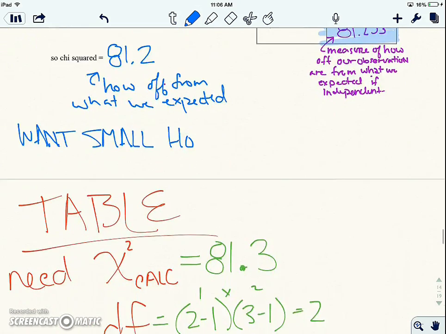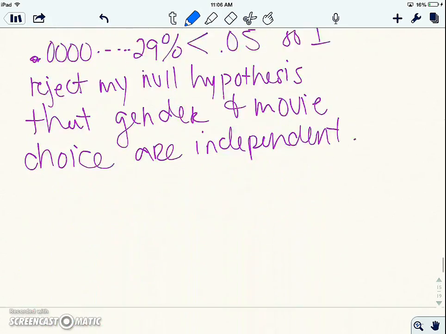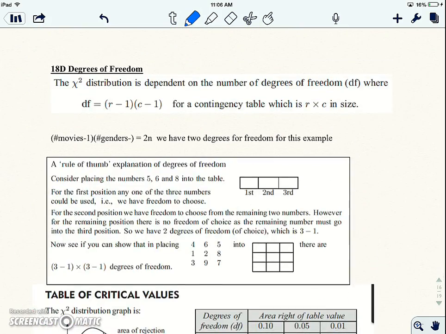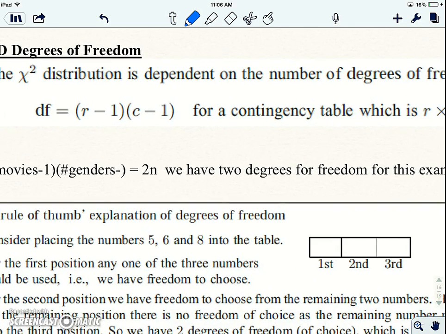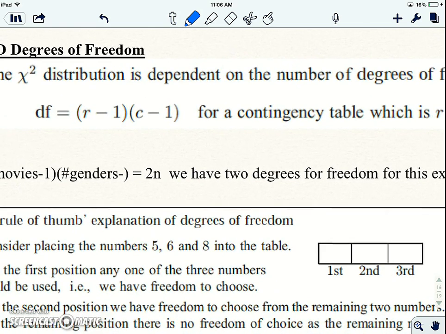So here's how we do that. And we'll talk about this part later. Okay, and what we need for that is the degrees of freedom. Degrees of freedom is the number of rows by the number of columns. And in our thing, we had males and females. Those were our rows in our original table.